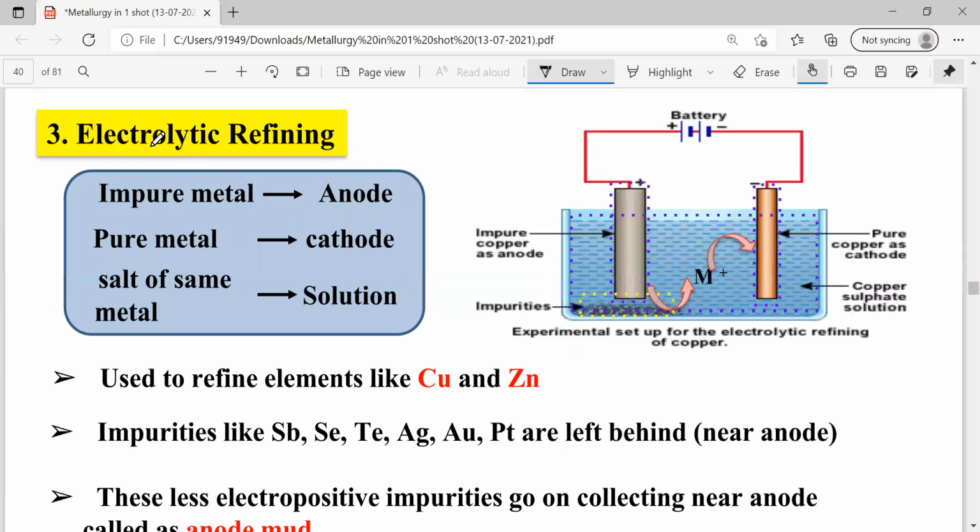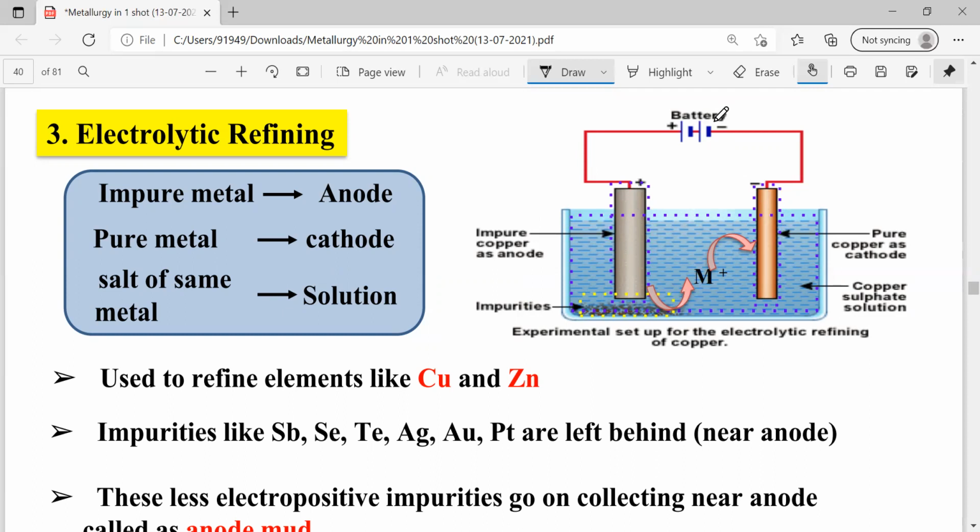The next method of refining of metals is electrolytic refining. In the electrolytic refining, first of all, we take the impure metal as anode and pure metal as cathode. See this one, the left hand side is the anode. This is the impure copper. This is the pure copper. Pure metals are always taken as cathode. Impure metals are always taken as anode. Anode is a positive electrode, cathode is a negative electrode.